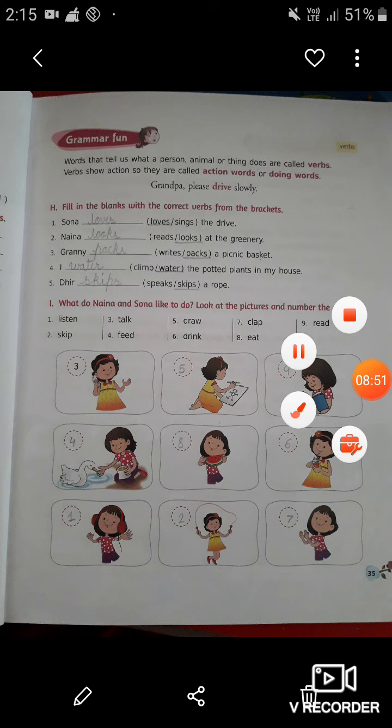Now look at the next picture. Sona is feeding a duck. So here the action word for this picture is feed. So you have to write 4 in the given circle.